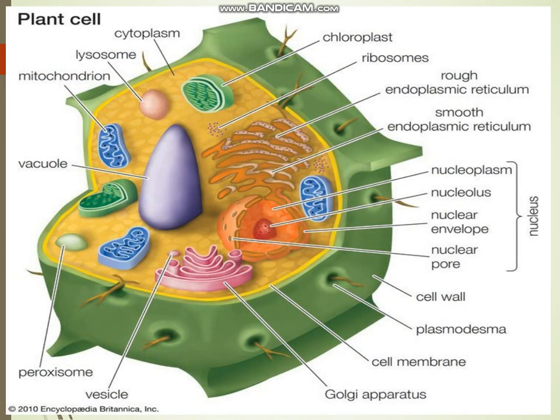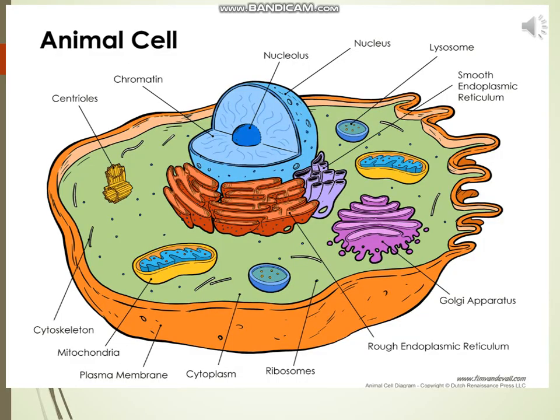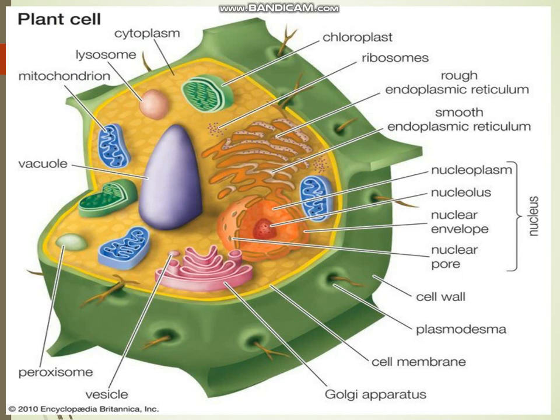Vacuoles are storage sacs for solid or liquid contents. Vacuoles are small in animal cells, while plant cells have very large vacuoles. The central vacuoles of some plants may occupy 50 to 90% of the cell volume. In plant cells, vacuoles are full of cell sap and provide turgidity and rigidity to the cell. In some unicellular organisms, specialized vacuoles also play an important role in expelling excess water and some waste from the cell.